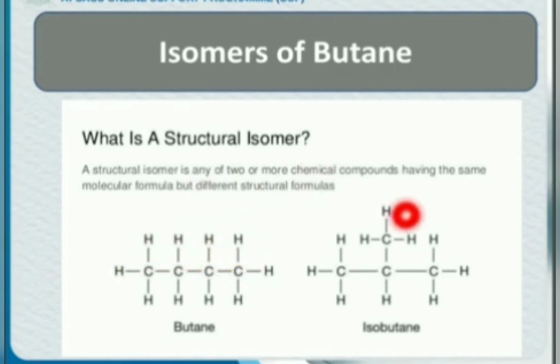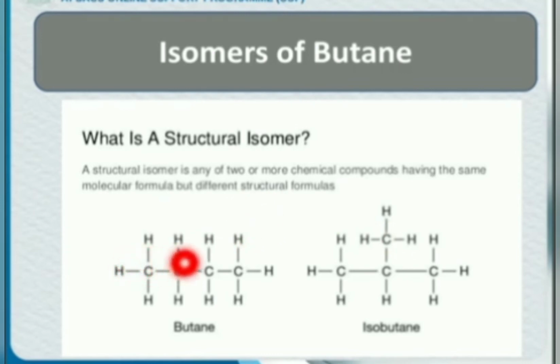Okay, now come to this one. Count carbon and hydrogen numbers here. 1, 2, 3, 4. 4 carbon atoms are there. And count hydrogen numbers. 3, 3, 6, 3, 9 and 1, 10. So carbon numbers are the same in both compounds. Hydrogen numbers in this and in this compound are the same. So they are termed as isomers of butane.